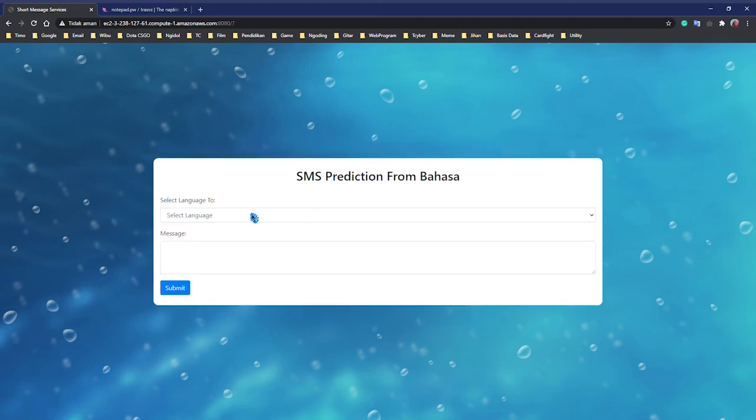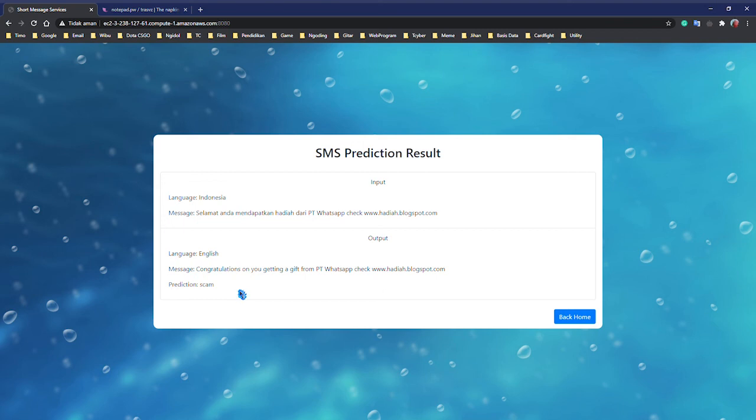And then for the second one, we choose English language and type the message, submit, and then this is the output. The message is, "Congratulations on you getting a gift from whatsapp.com with check," and then this link. It's a scam, because obviously WhatsApp will never give a gift to their customers using a free blogspot.com link. That looks really fishy.